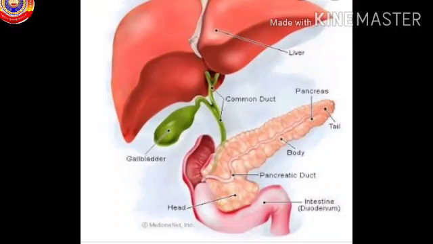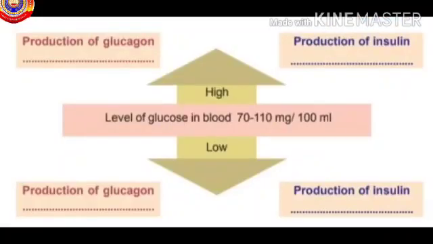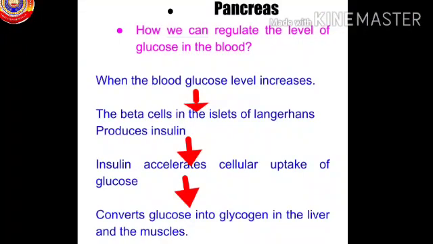Our next topic is how we can regulate the blood glucose level in our body. Let's have a look. When the blood glucose level increases in the body, the beta cells in the islets of Langerhans secrete a hormone called insulin. This insulin accelerates the cellular uptake of glucose molecules, and also it converts glucose into glycogen, which is stored in the liver and muscles, and thus the glucose level becomes normal.